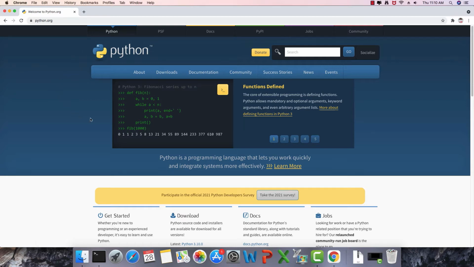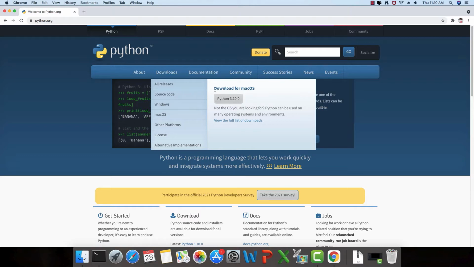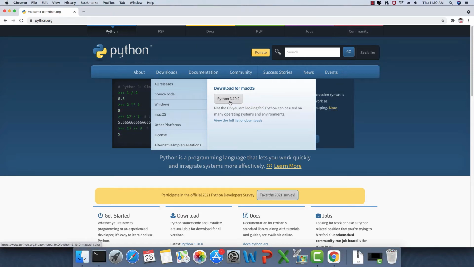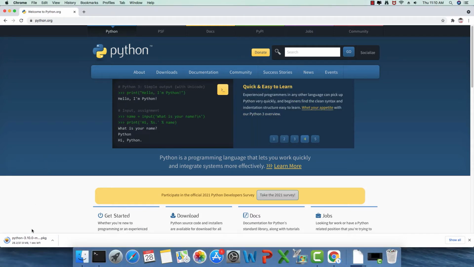Now I'm just going to hover my mouse pointer over the downloads section, and it is automatically detecting the operating system. Here you can see it says download for Mac OS. Now I'm just going to go ahead and click this button where it reads Python 3.10.0. So it starts downloading the package.